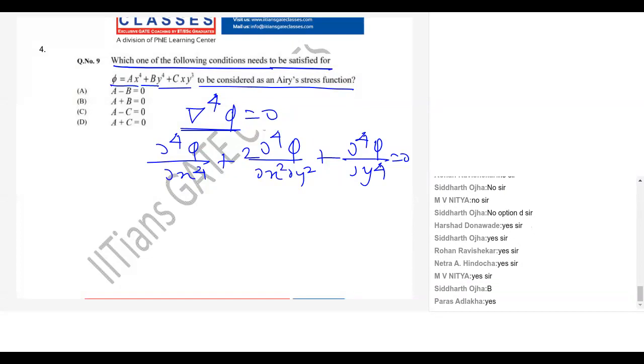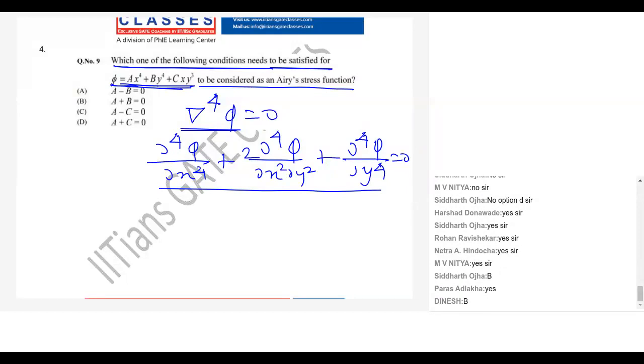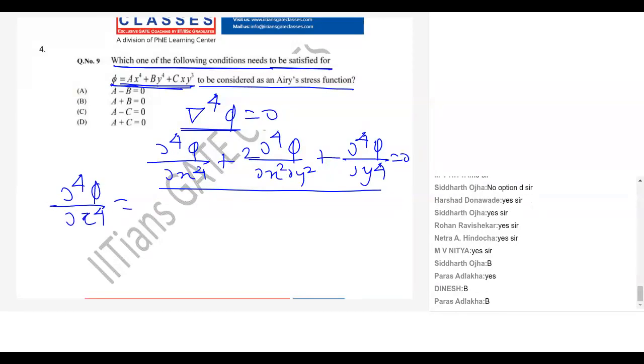Now here phi is given in terms of x and y. You substitute phi in this equation, differentiate phi with respect to x and y respectively, and equate to 0. You will get one condition. So what will I get? Dou power 4 phi upon dou x power 4 is what? Differentiate this with respect to x 4 times.